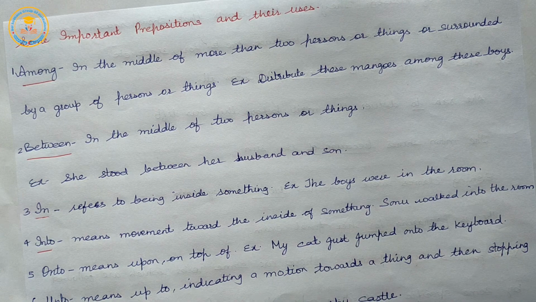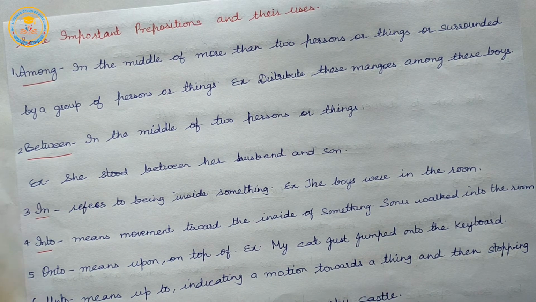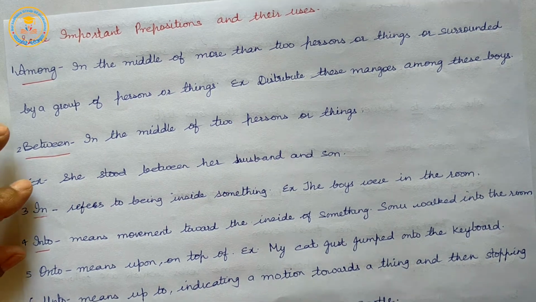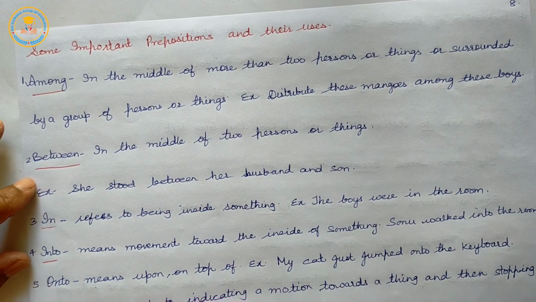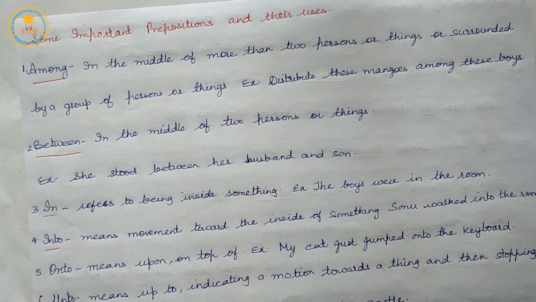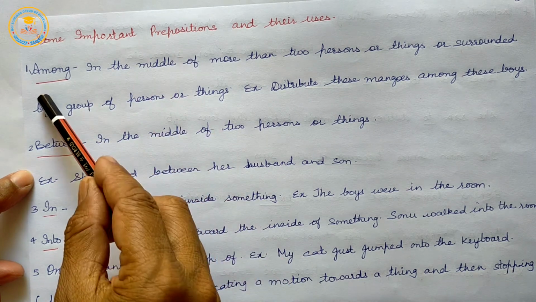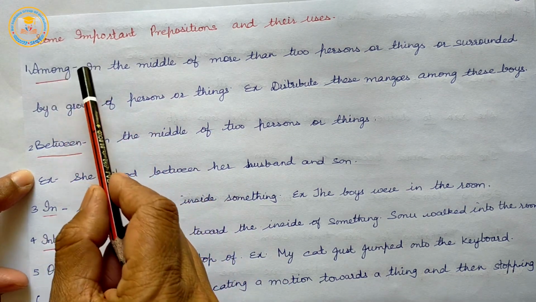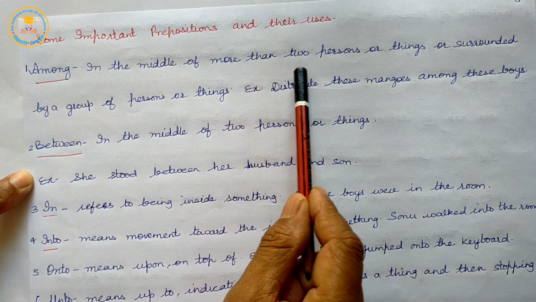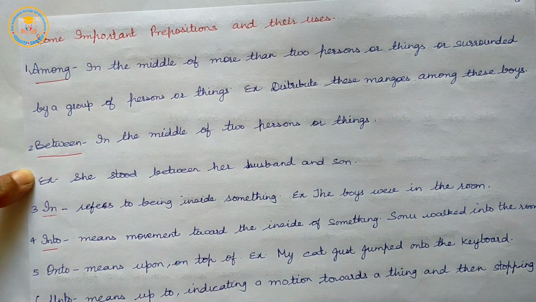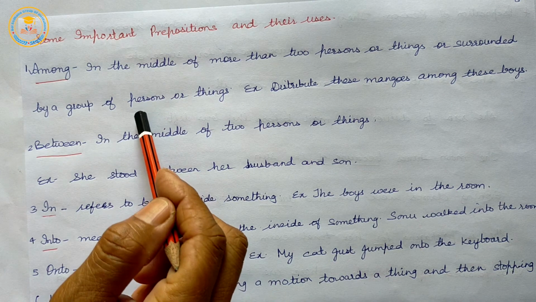Some important prepositions with their differences and uses. These are the main, common, general prepositions that we use in our sentences. First, among. Among is in the middle of more than two persons or things, or surrounded by a group of persons or things.